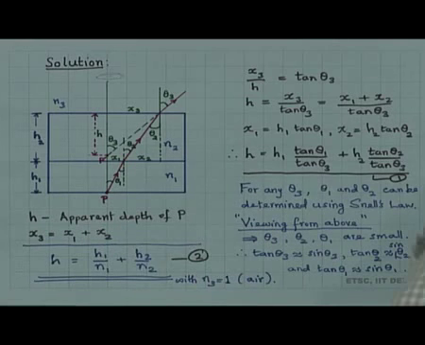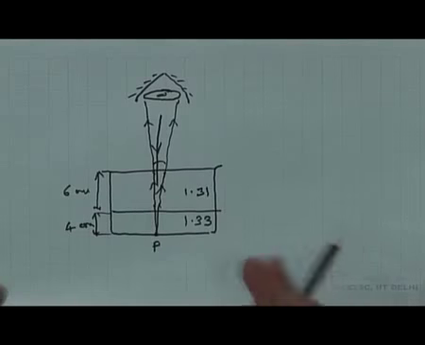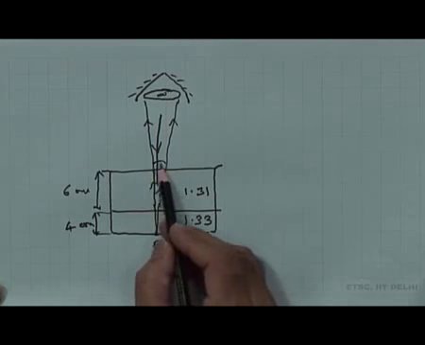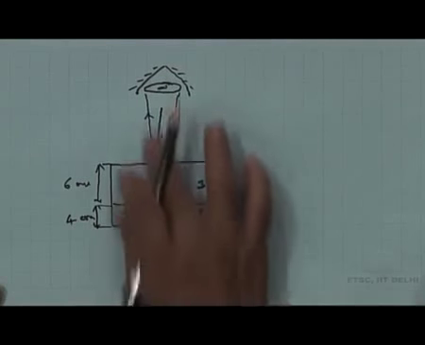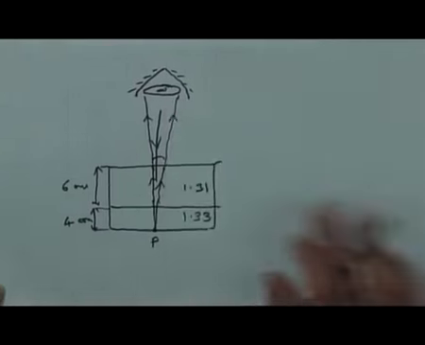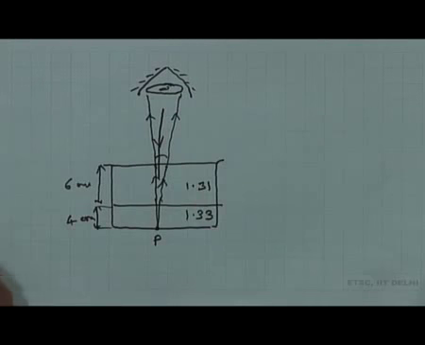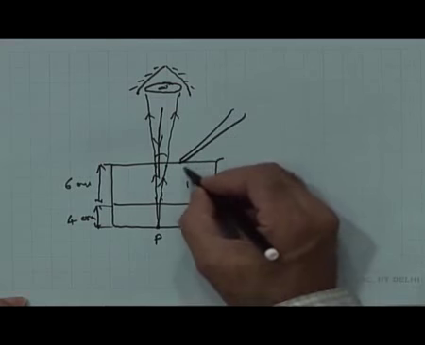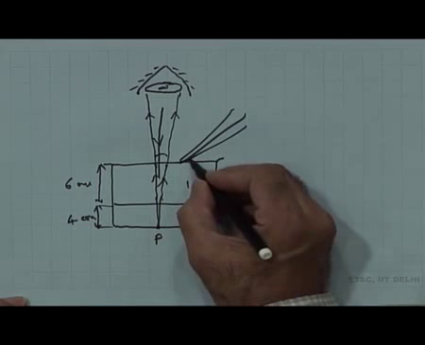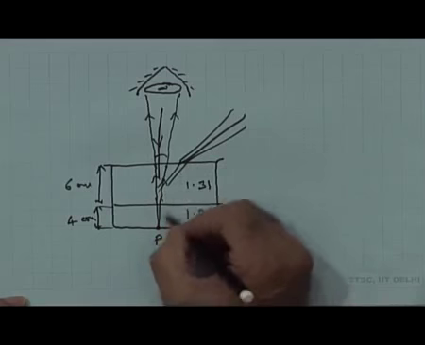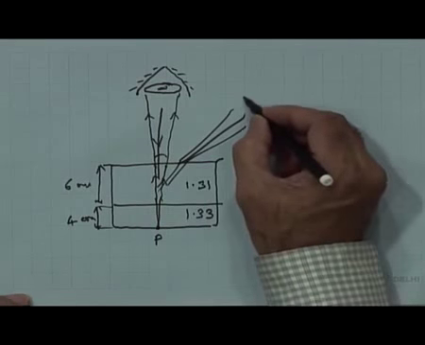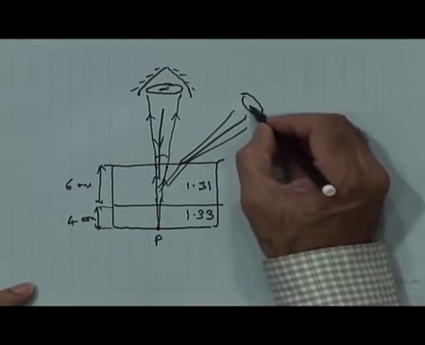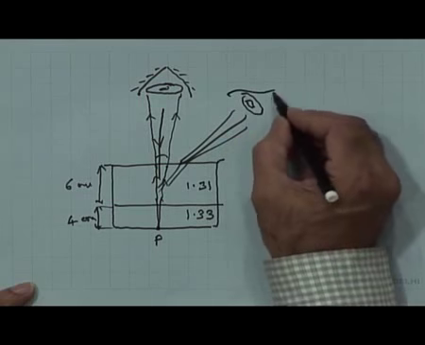In the last diagram that I had made, I showed that in practice this angle is very small when you are viewing from the top, but it is not necessary that I should be viewing from the top. I could be viewing from an angle. Even then a small cone of rays would pass through this. So, I may be watching from here. My eye could be here.